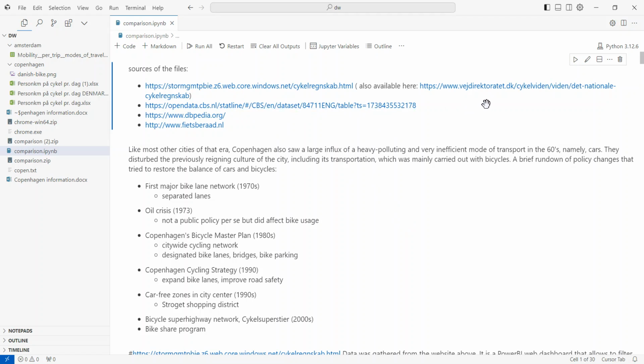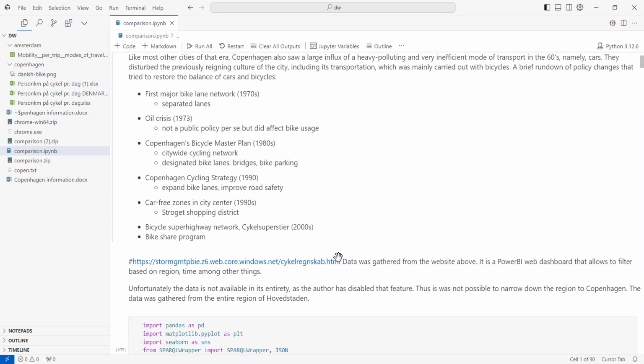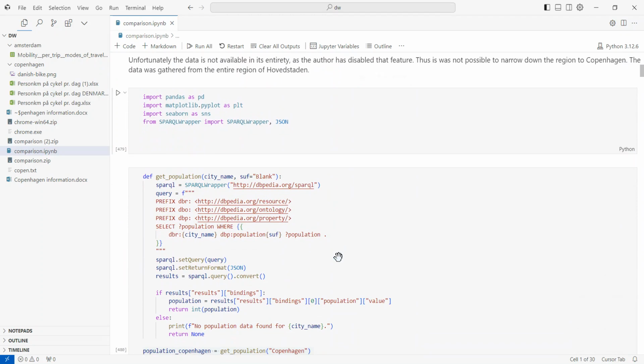For example, I'm not going to pronounce this word here, but this is a Danish bicycle, let's say, group. This is Open Data CBS. This is Central Bureau of Statistics, I think. And this is DBpedia, and this is fietsberaad.nl. This is just a short summary about Copenhagen, but the main Jupyter notebook starts here.